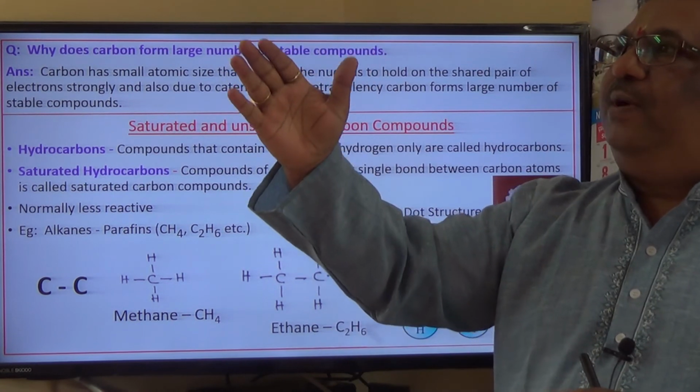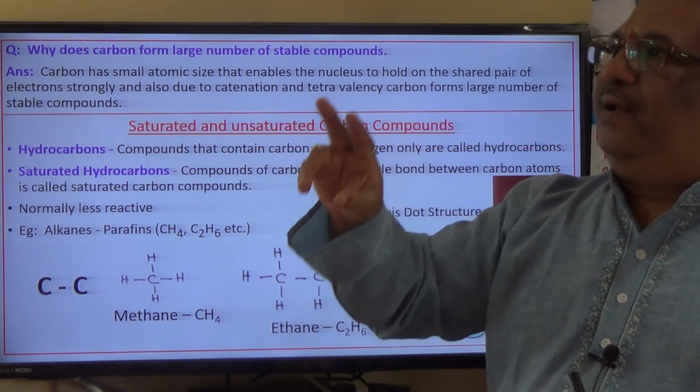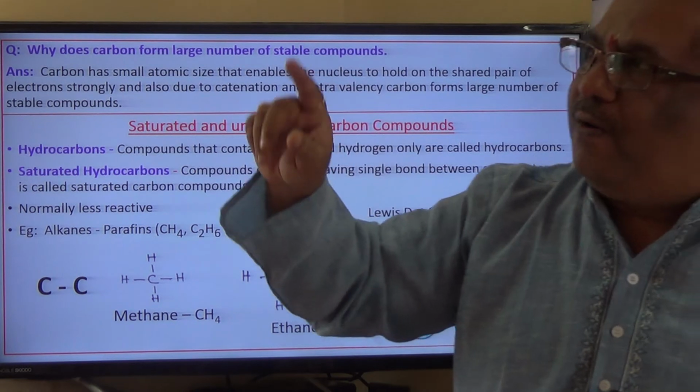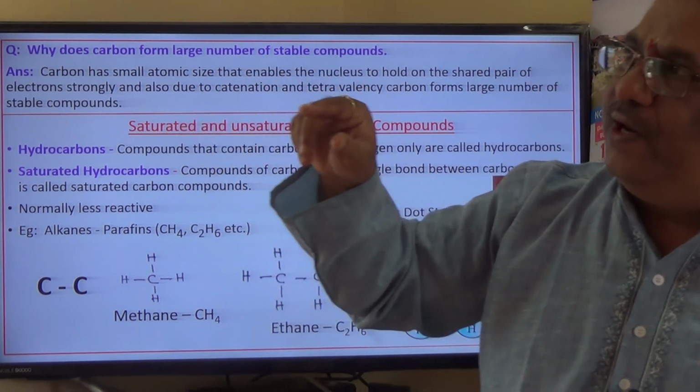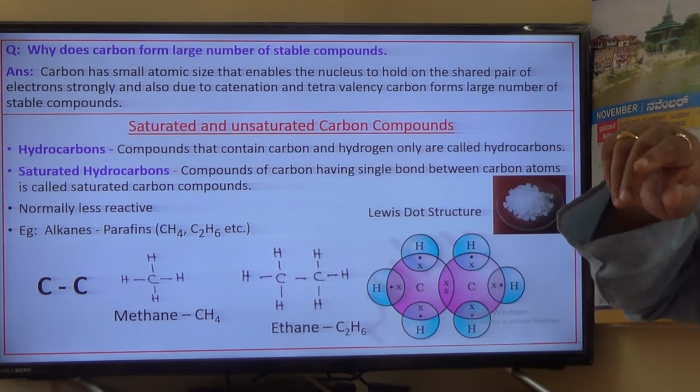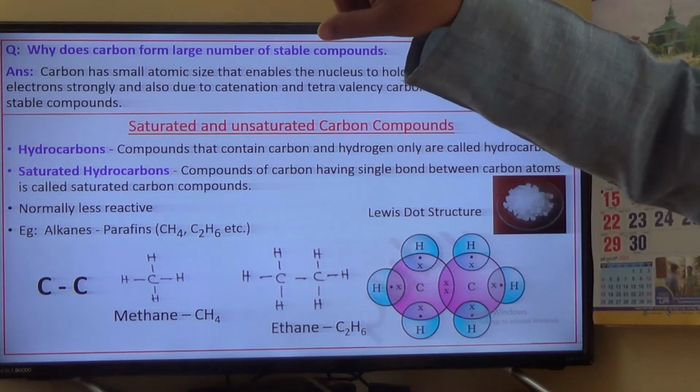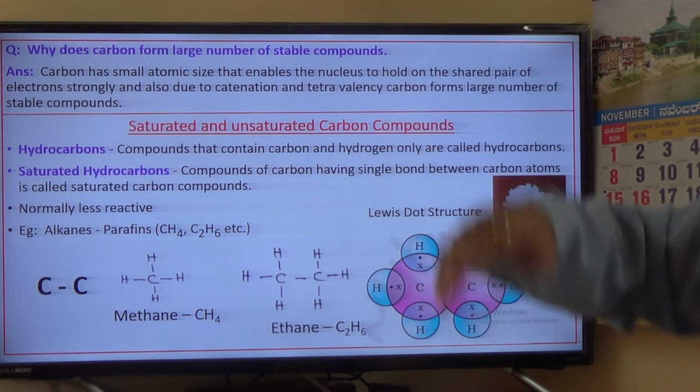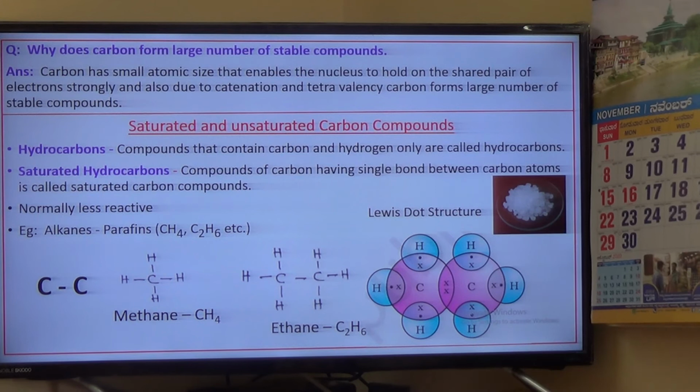In the periodic table, period number 2 has lithium, beryllium, boron, carbon, nitrogen, oxygen, fluorine, and one more, neon.